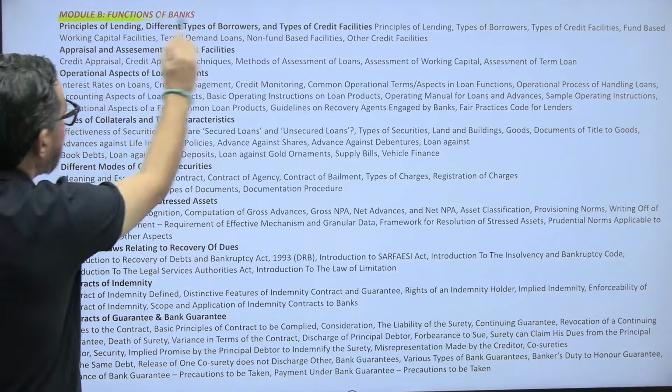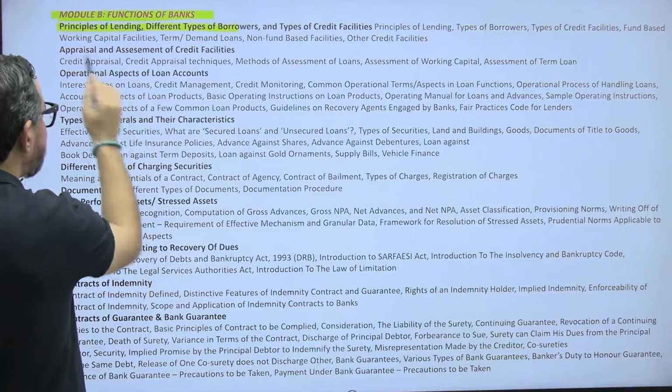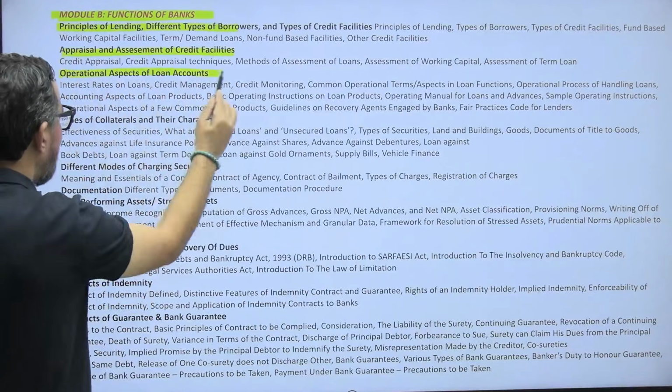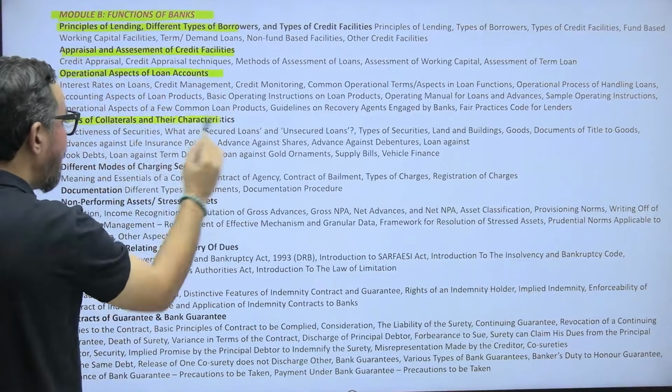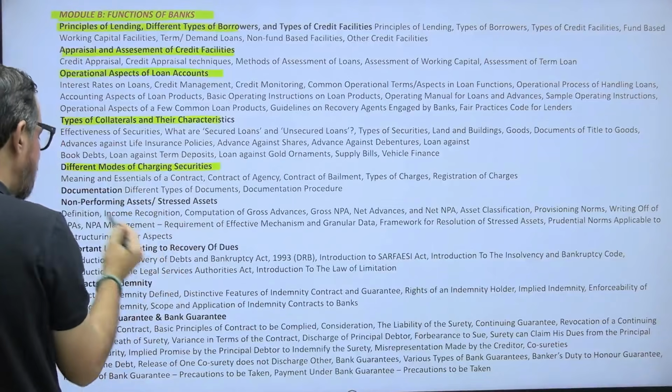मॉड्यूल बी आपका फंक्शंस ऑफ बैंक, सो प्रिंसिपल ऑफ लैंडिंग, डिफरेंट टाइप ऑफ बोरोवर्स, appraisal आपका. Then we have operational aspect of loan, आपका collaterals and their characteristics, different mode of charging securities.